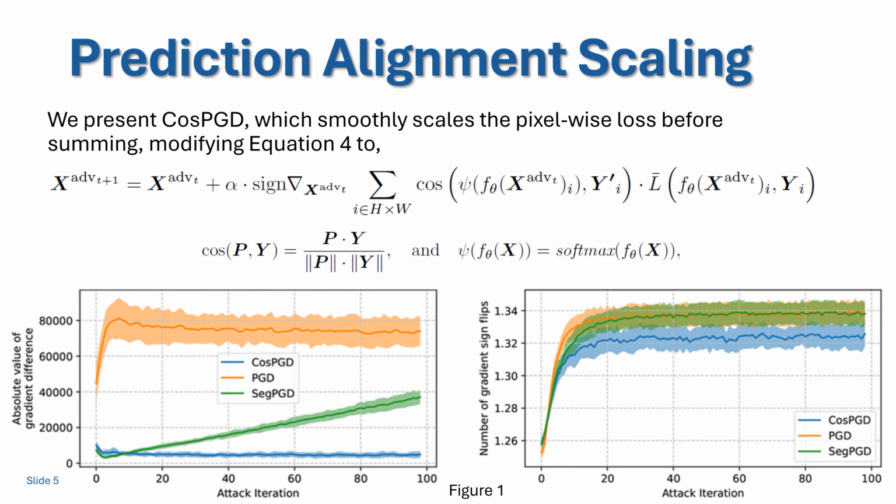To this effect, we present CosPGD. CosPGD uses cosine similarities between the prediction and the target distribution to scale the pixel-wise loss such that for untargeted attacks, on pixels where predictions are close to the target, the loss is scaled higher, while on pixels where the predictions are far away from the target, the loss is scaled lower. Vice versa is true for targeted attacks.